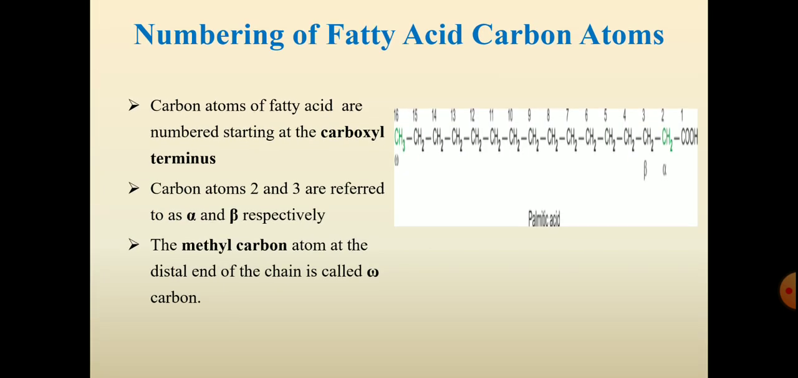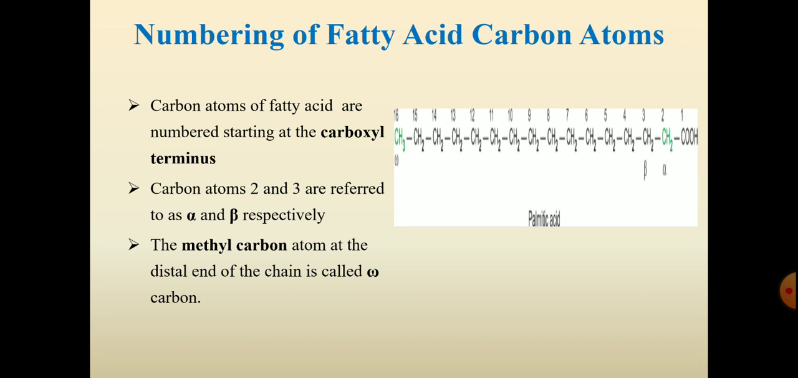The numbering of fatty acid carbon atoms. So carbon atoms of the fatty acid are numbered starting at the carboxy terminal end. The carbon atoms 2 and 3 are referred to as alpha carbon and beta carbon respectively. The methyl carbon atom at the distal end of the chain is called the omega carbon atom.